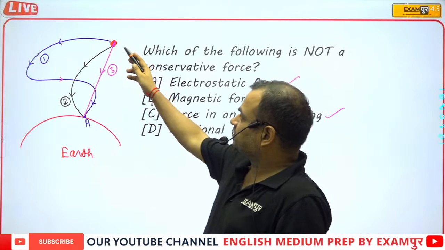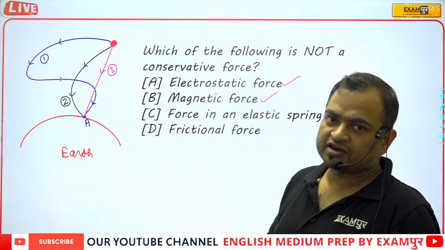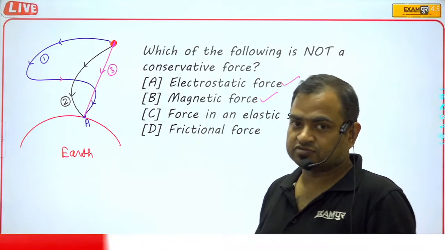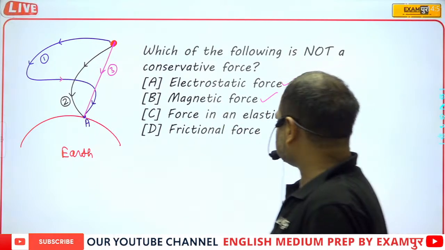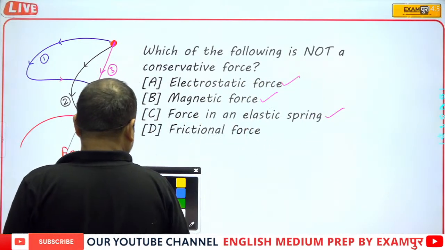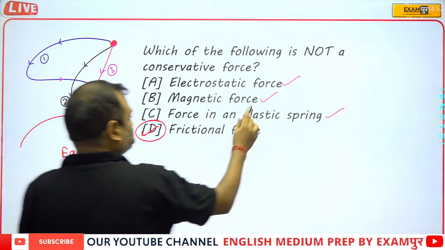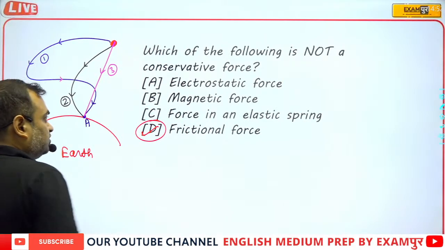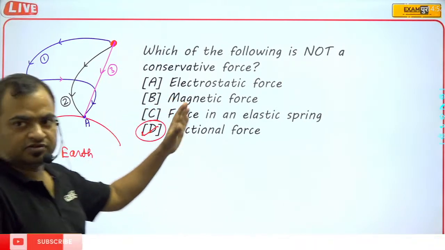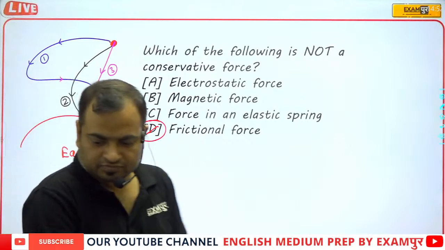If you bring this body on a different path, then the work done against the frictional force will not be equal in all the paths. So that's why D part will be the correct answer. All these 3 options, A, B, and C, are conservative forces.